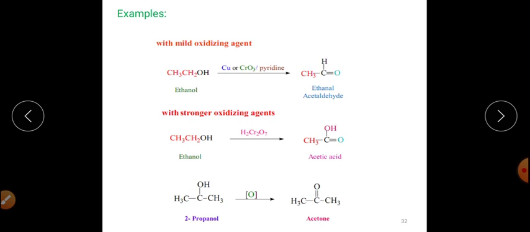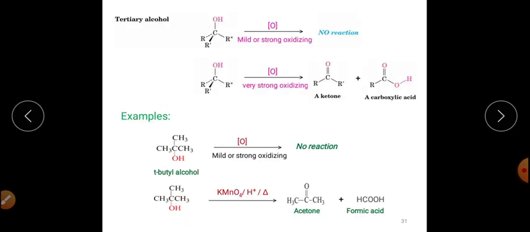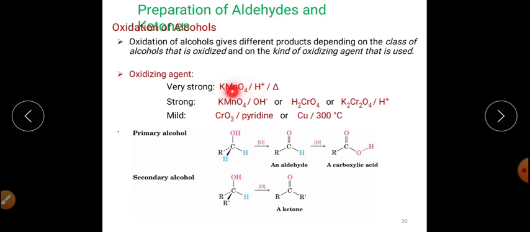So what was the drawback in the conventional oxidizing method? If we are particularly talking about KMnO4, K2Cr2O7, or KMnO4 in presence of basic medium.